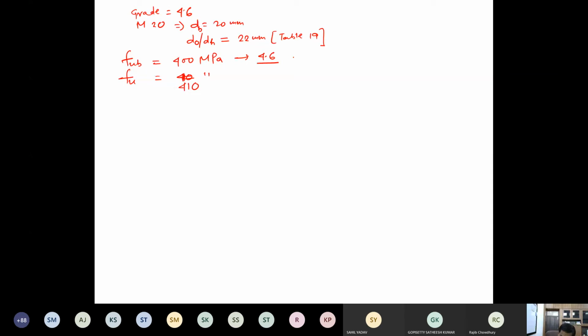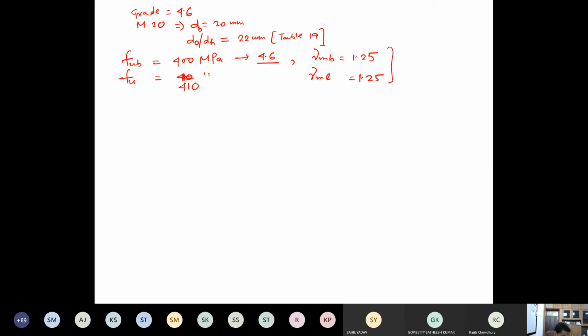What is the partial safety factor for the bolt? Gamma mb would be considered as 1.25. And the partial safety factor of the plate would also be considered here as 1.25.